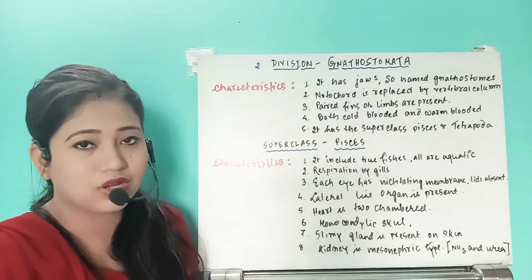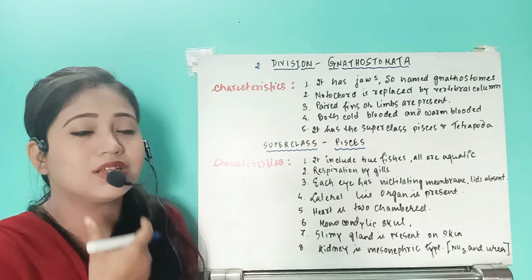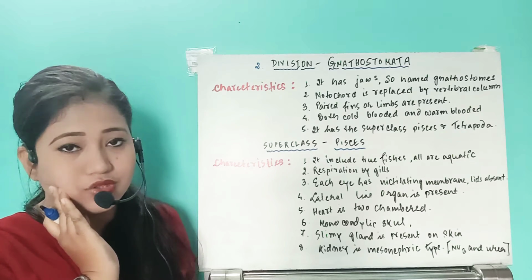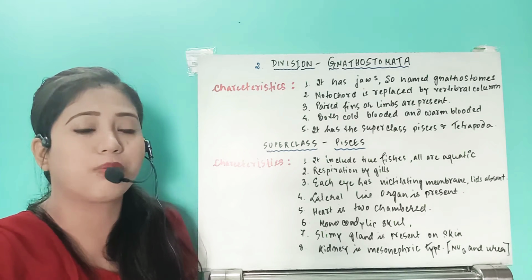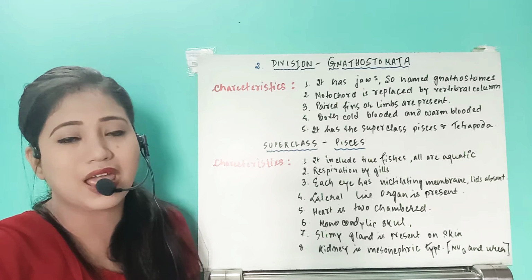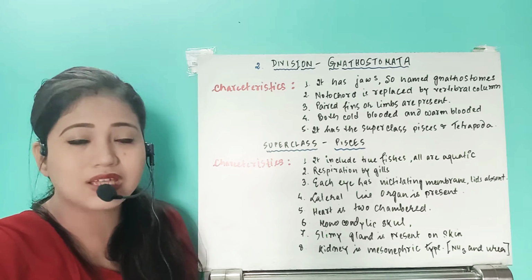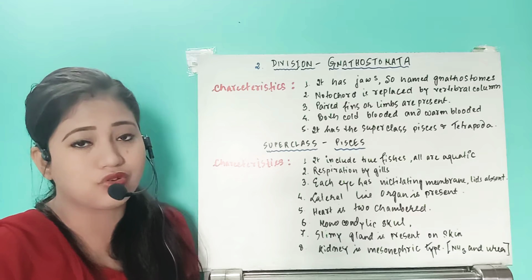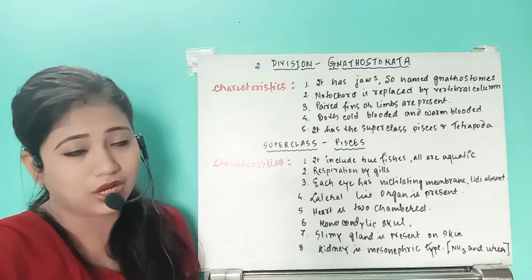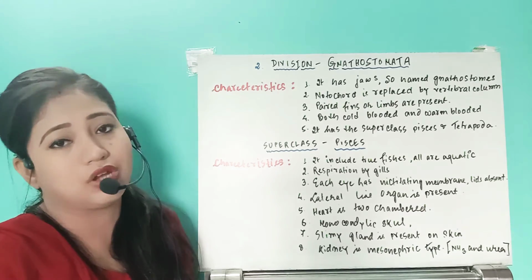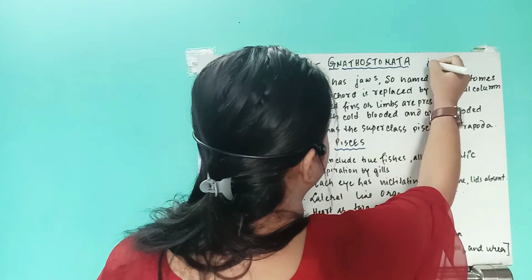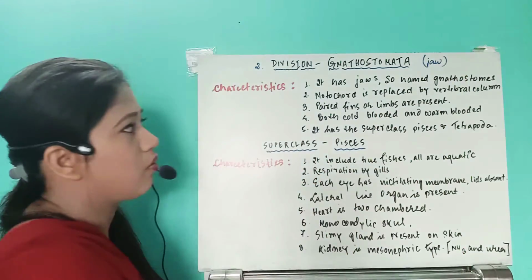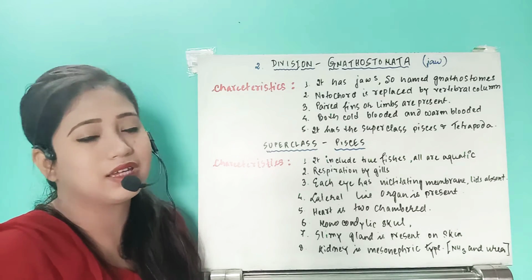Stome means mouth and gnatha means this structure, the jaws, right? So in case of those organisms which have proper two jaws, maxilla and mandible, the mouth is provided with the two jaws. That type of organisms are known as gnathostomata. So here we can write that these organisms are jaw-bearing organisms. So let us see the characteristics.